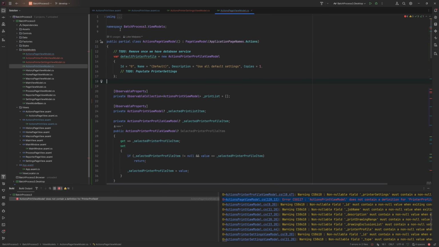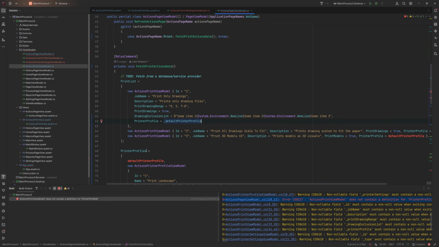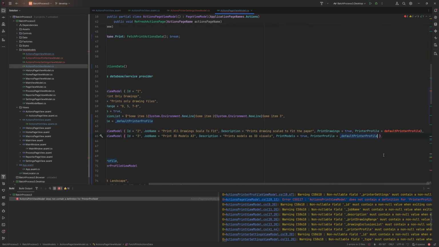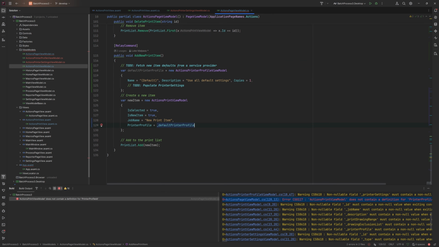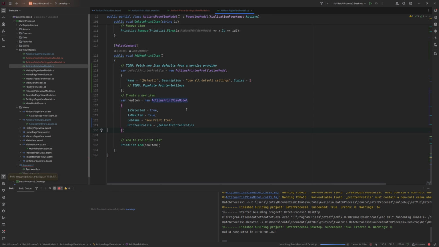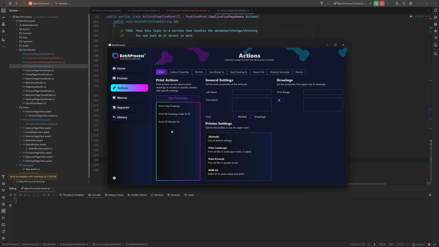So we'll put a note up here. We'll have this here, and now we have the default profile, which we can give the naming convention. And let's see if this works when we have proper references to the actual values, which is how it would work if we had the database services in there. This would work. And in fact, that's the duplicate there. Remove that one. Now with that bound in, yep, you can see, yep, that's actually now working.